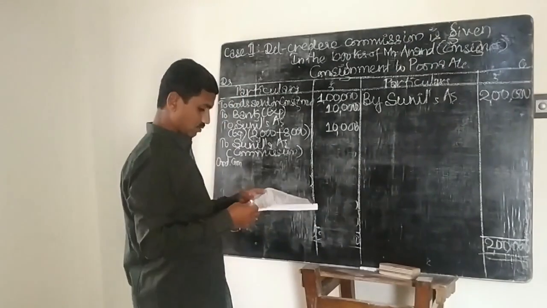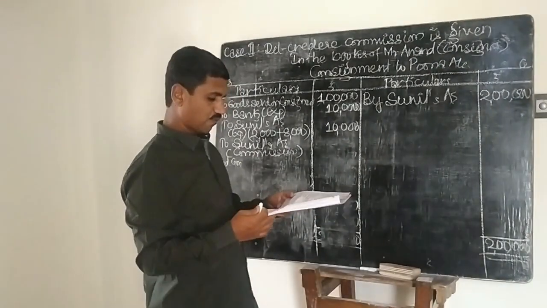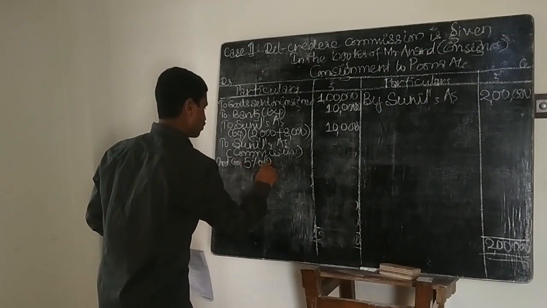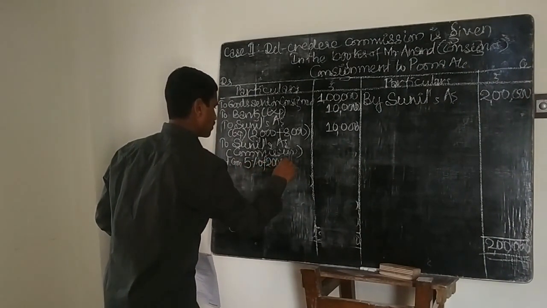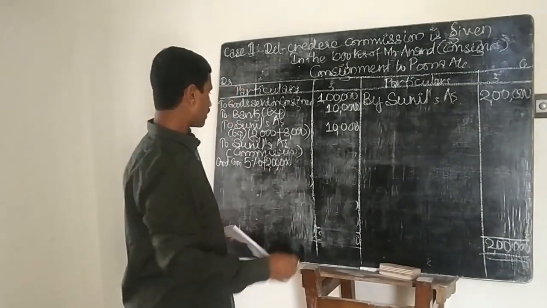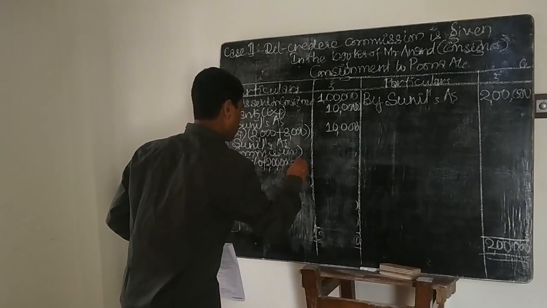That is 5% of 2 lakhs. Right, that comes to 10,000 here.